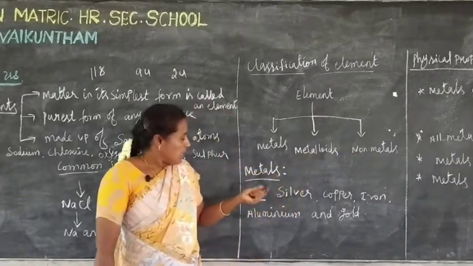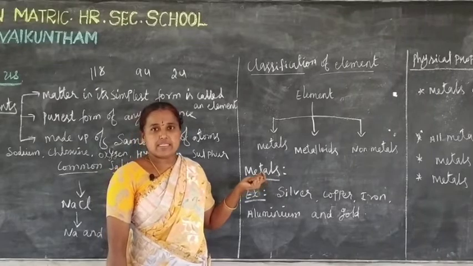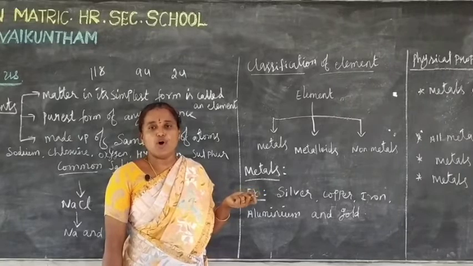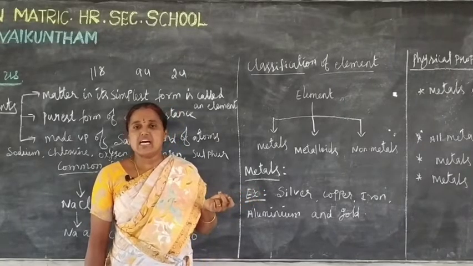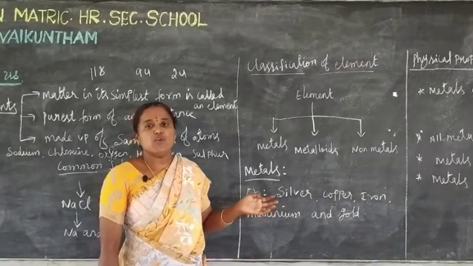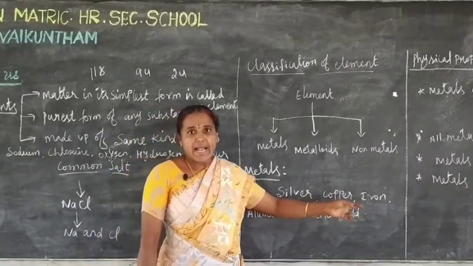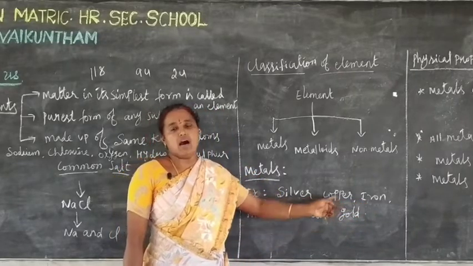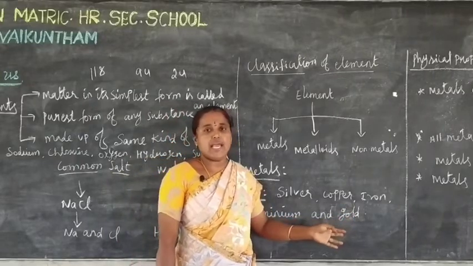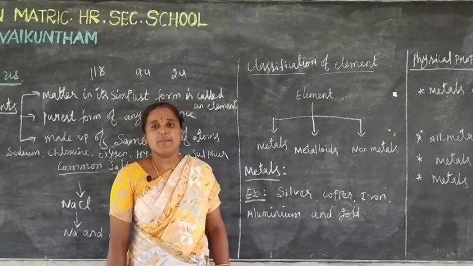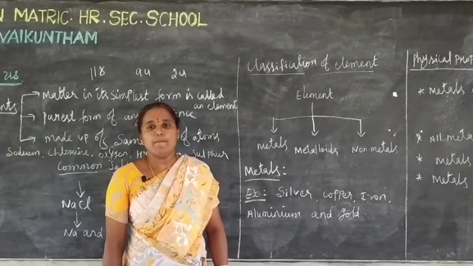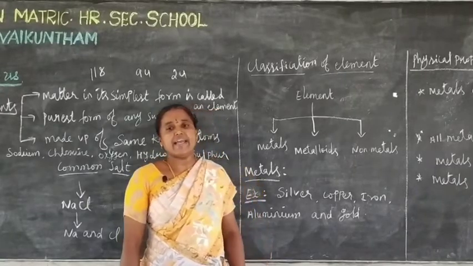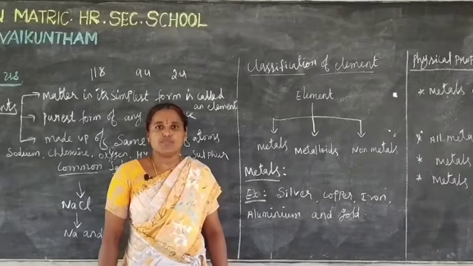Okay, now we see metals. We use silver, copper, iron, aluminium, gold in our daily life. These are examples of metals. Gold and silver are used for making jewelry. Aluminium and copper are used for making utensils. Utensils means vessels. Iron is used for making tools.